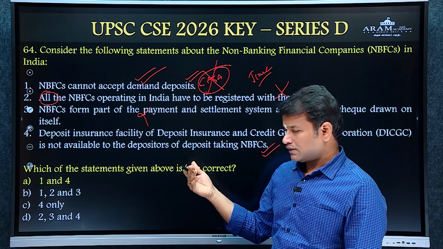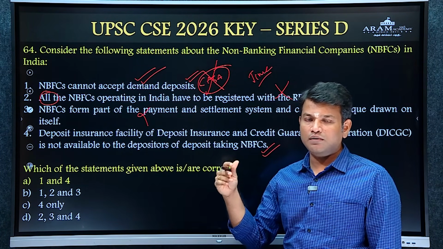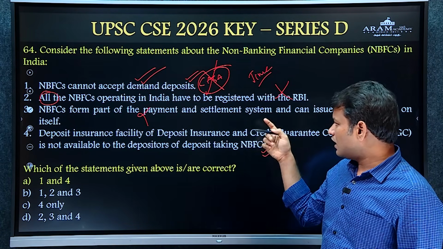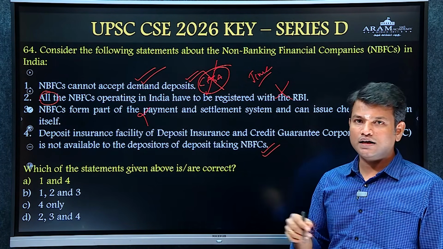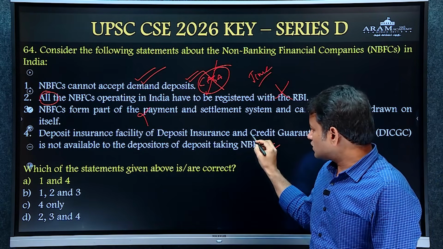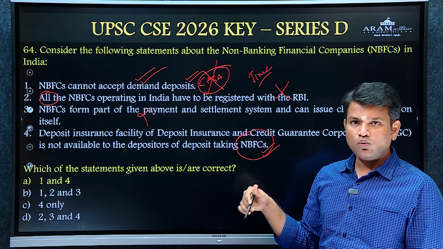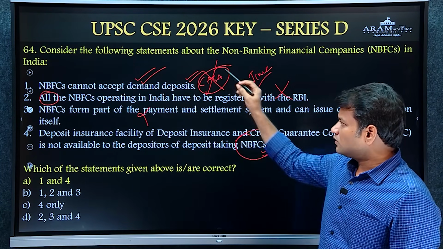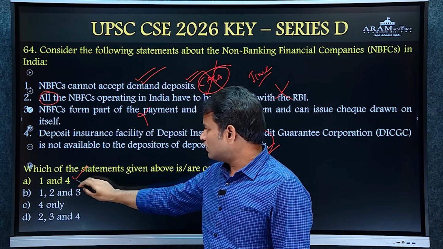Only the depositors of commercial banks are protected by the deposit insurance facility given by the Deposit Insurance and Credit Guarantee Corporation. So depositors of NBFCs are depositing at their own risk. DICGC protection is not available for them. So the answer is A, 1 and 4.